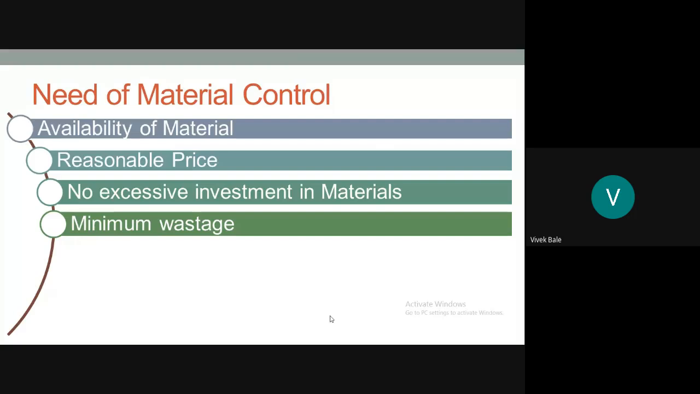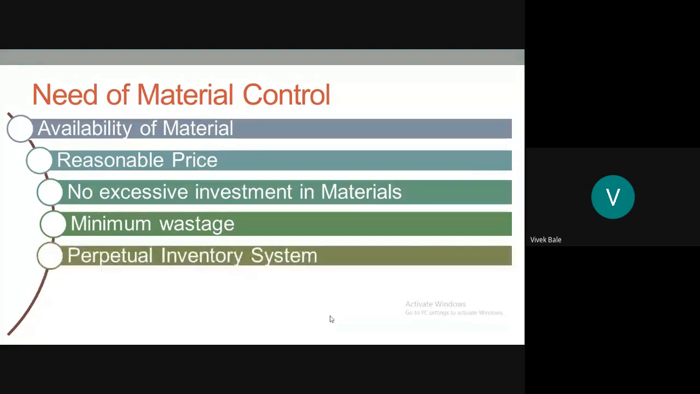In the chemical industry, whenever chemicals are being handled by the workers, there might be a possibility that the chemical may go to waste. So a minimum wastage level can be decided by the company, but that level should not be exceeded by the workers, and therefore there is a need of material control.